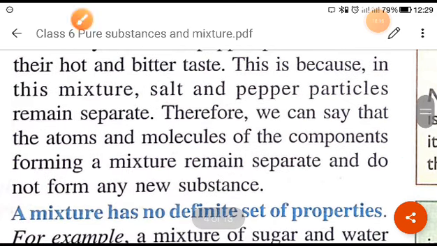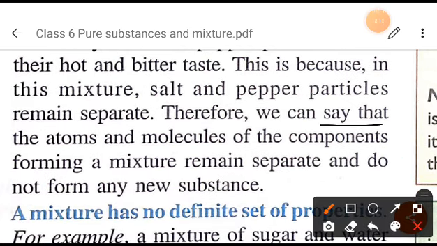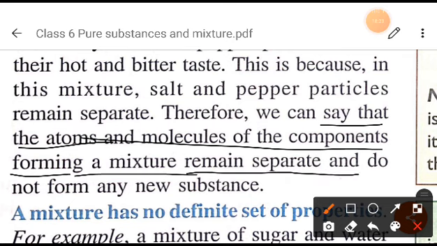So therefore, we can say that the atoms and molecules of the components forming a mixture remain separated and do not form any new substance, right? In a mixture, the atoms and molecules of the components which are forming it remain separated and do not form any new substance.